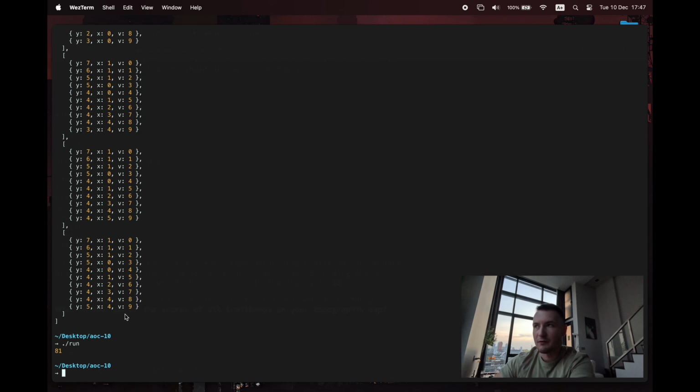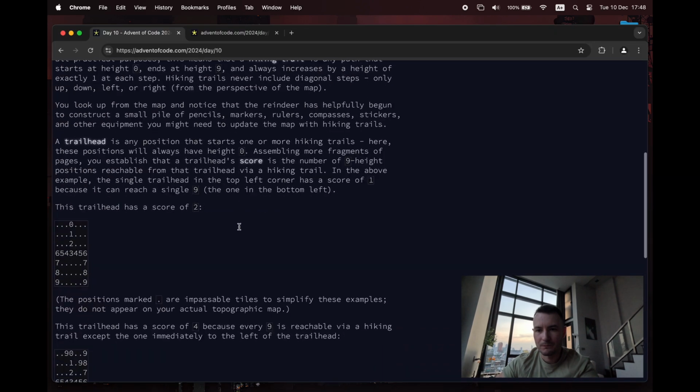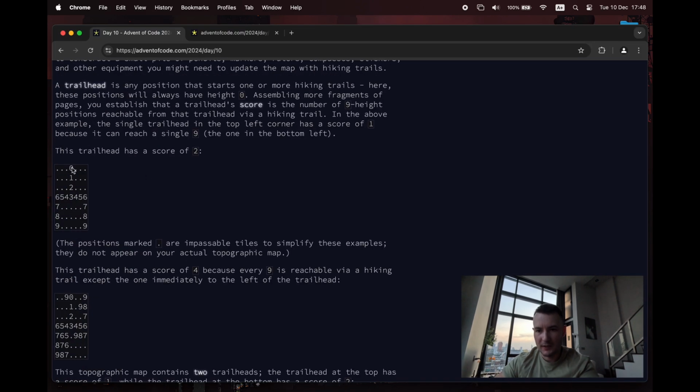It's only when there are unique paths to a 9. Let me just look at this again. This is a score of 2 because that 0 gets to 2 different 9s. Right, okay, so I was thinking about it the other way around. A score is that this 0 can find 2 unique 9s. If it was to find the same one via different paths, that would not score.